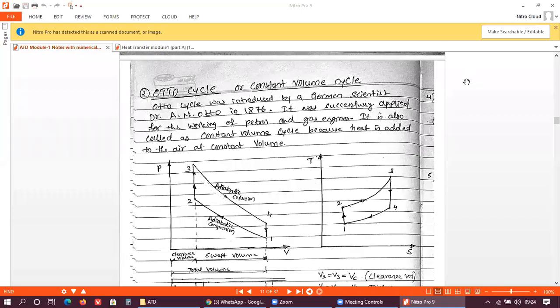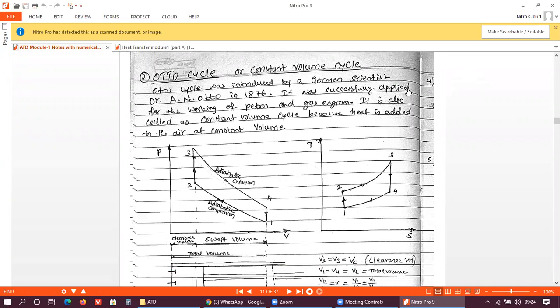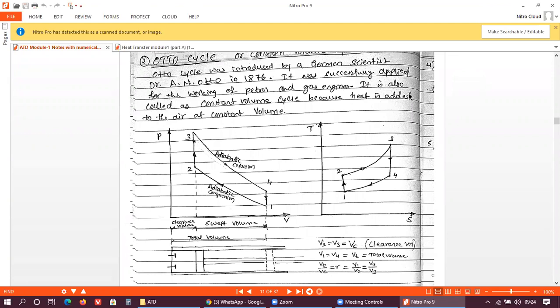Okay. So today we'll discuss this Otto cycle. Basically, this Otto cycle was introduced by a German scientist called A.N. Otto in the year 1876, right? This cycle is directly implemented on any petrol engine or any gas engine, right?